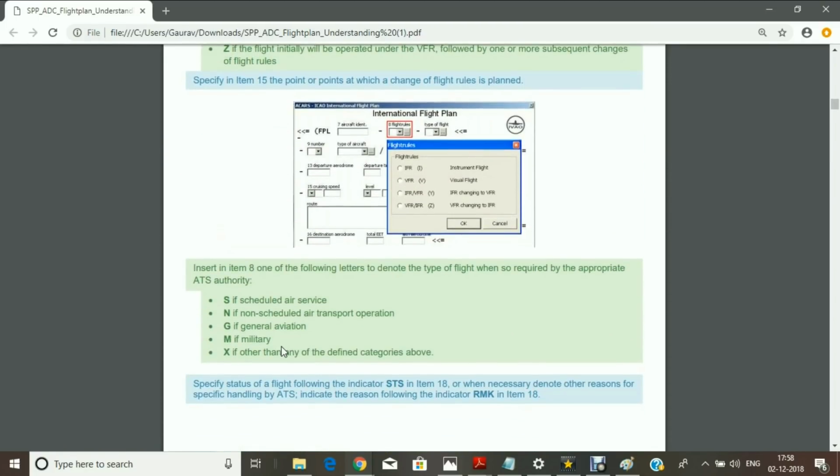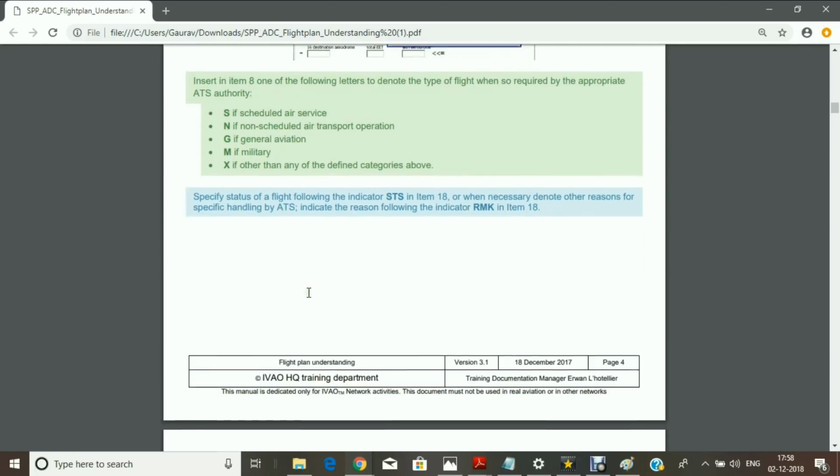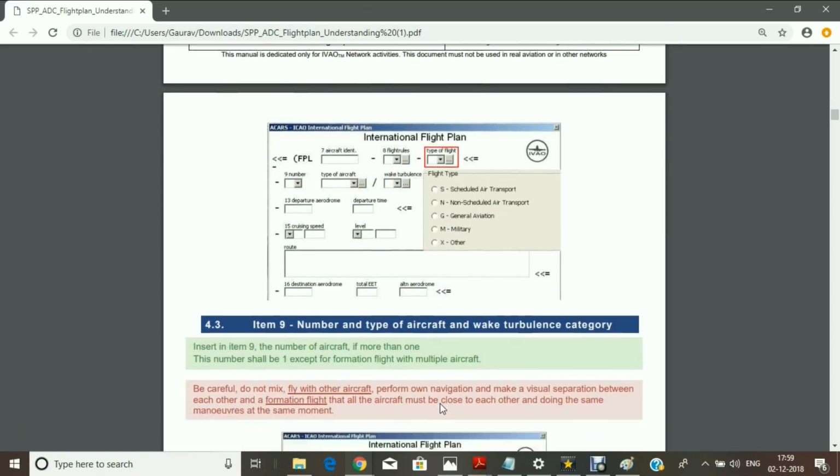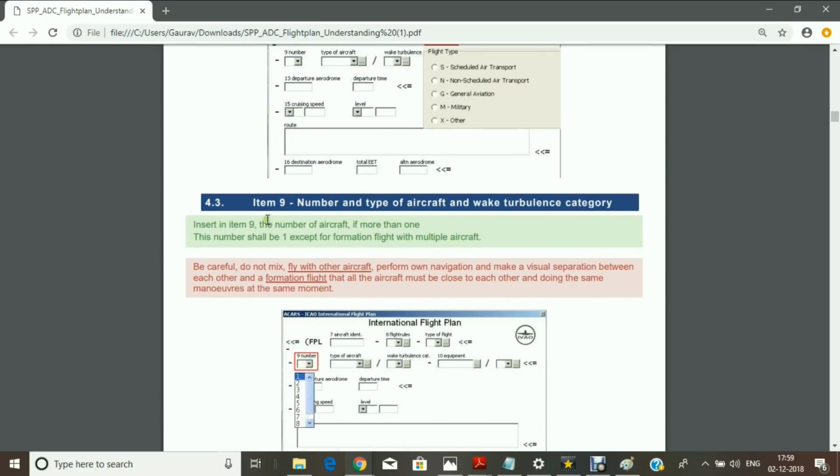So next is the type of flight. What type of flight will you be having? Again, we have only one block in this type of flight. You can have S, N, G, M, X. So S for scheduled air transport, N for non-scheduled air transport, G for general aviation, M for military, and X for other.